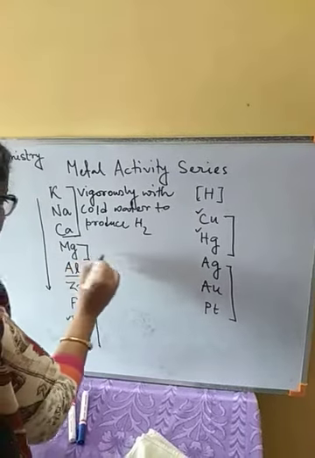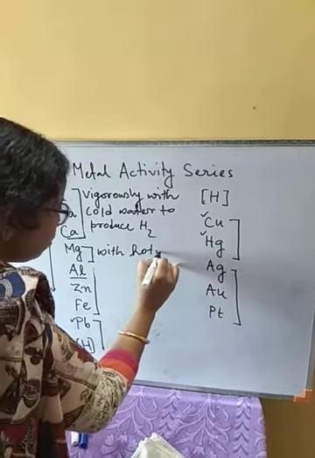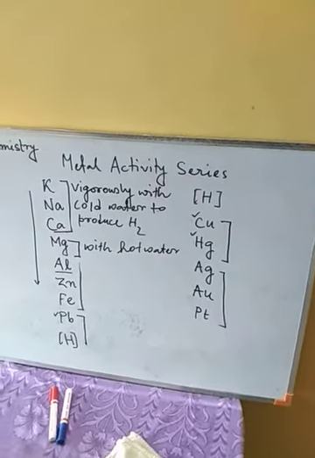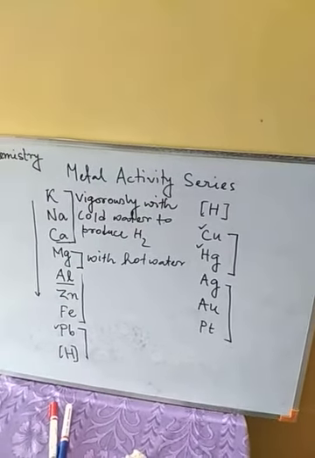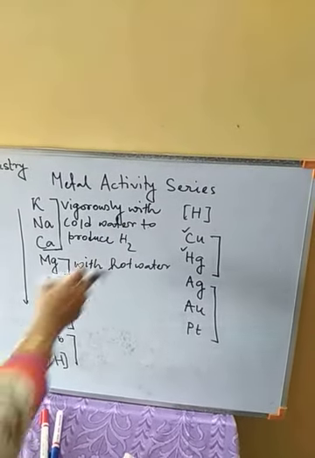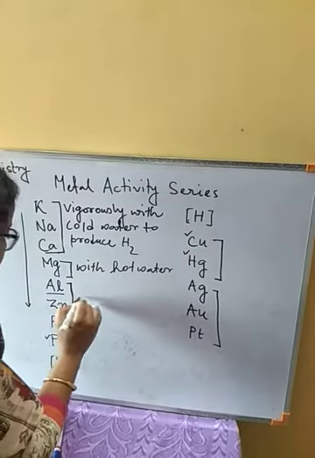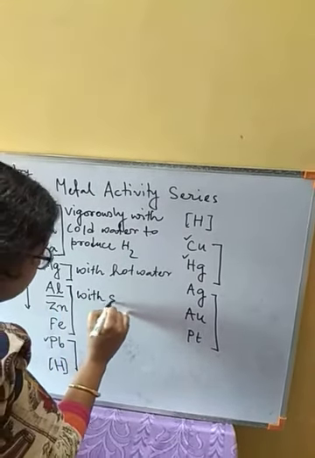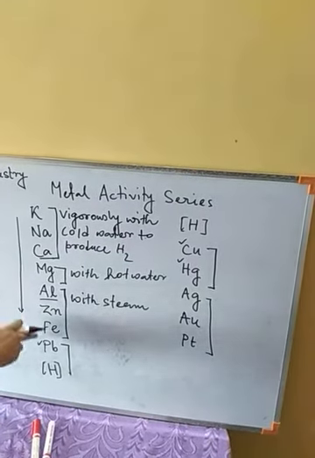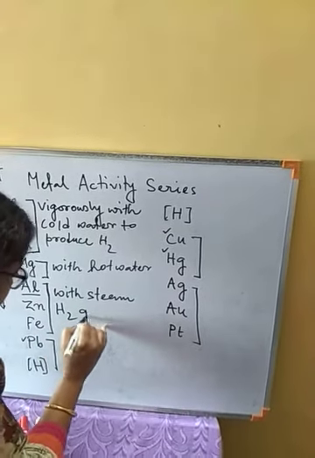Magnesium with hot water will produce the oxide along with hydrogen gas. Aluminium, zinc and iron, these three with steam, will react to produce oxide along with hydrogen gas.